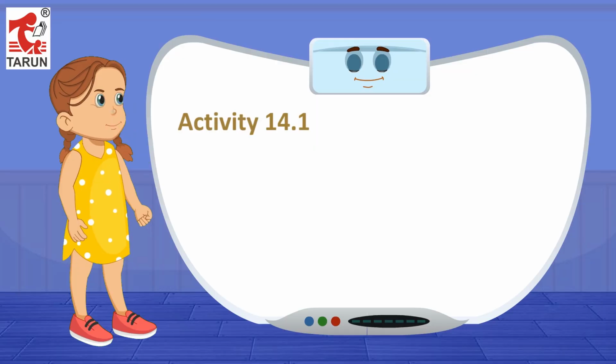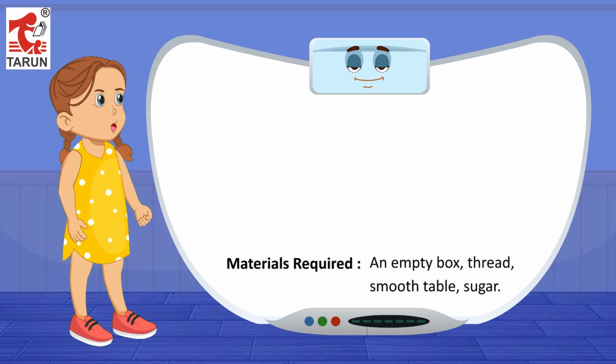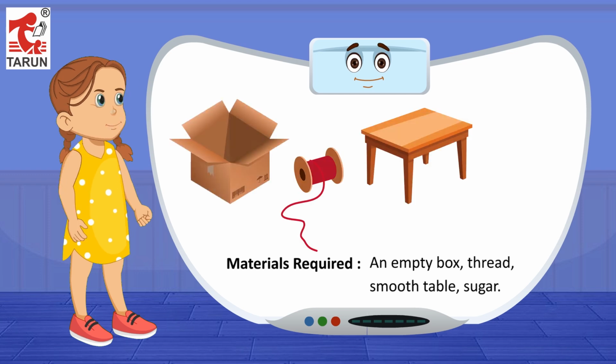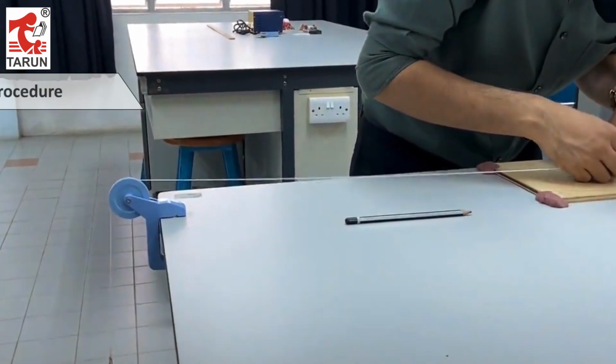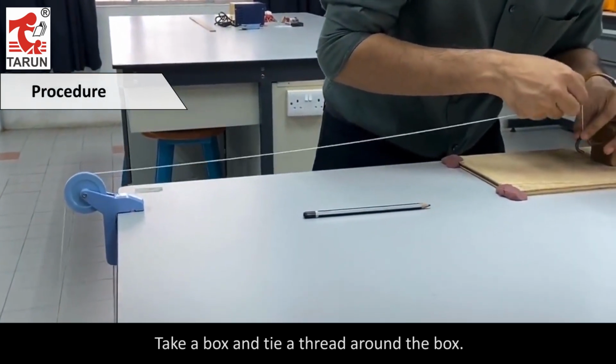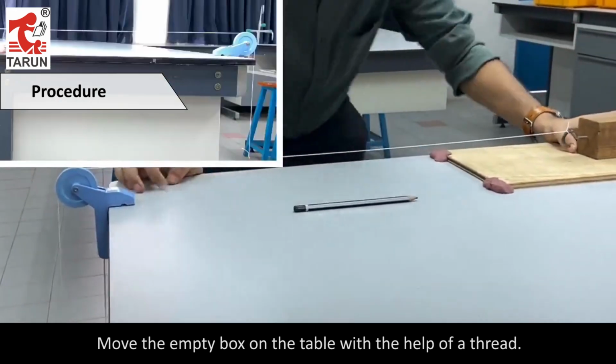Activity 14.1. Aim: To understand the amount of friction applied. Materials required: an empty box, thread, smooth table, sugar. Procedure: Take a box and tie a thread around the box. Move the empty box on the table with the help of the thread.